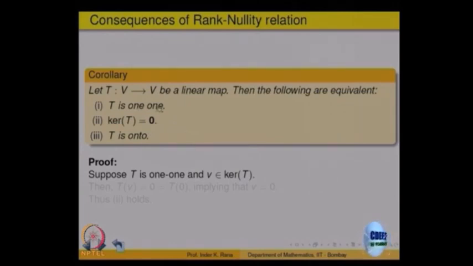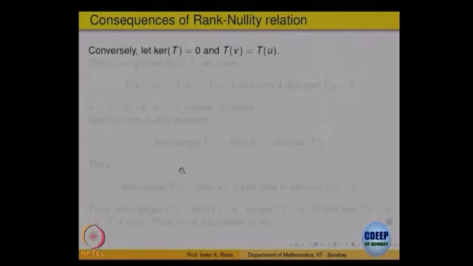Let us say T is 1 1. That means different elements go to different elements. If an element v belongs to the kernel of T, then T of v is 0, which is the same as T of 0. By the 1 1 property, v should be 0. So 1 implies 2. Conversely, look at the kernel of T, and suppose it is 0.